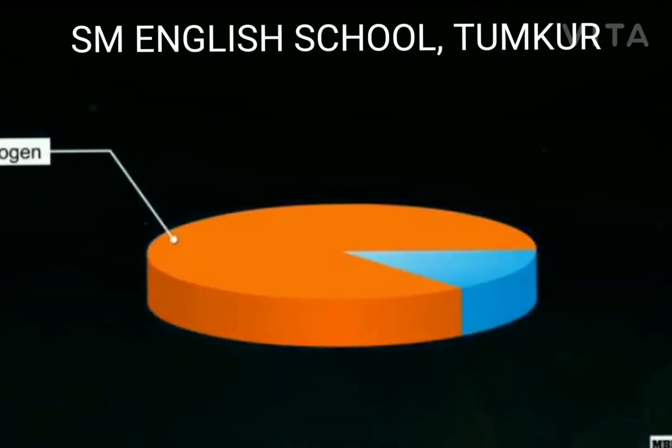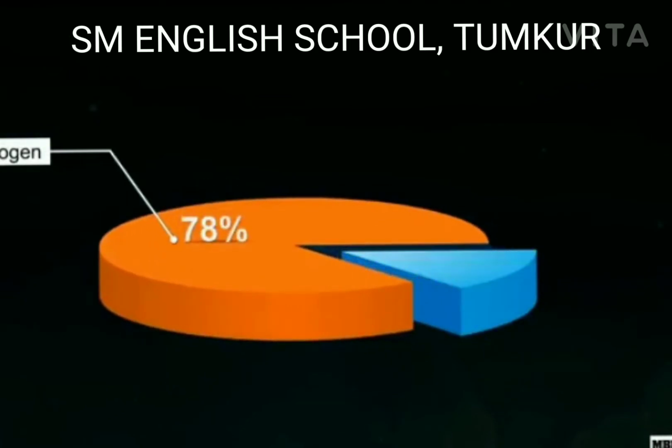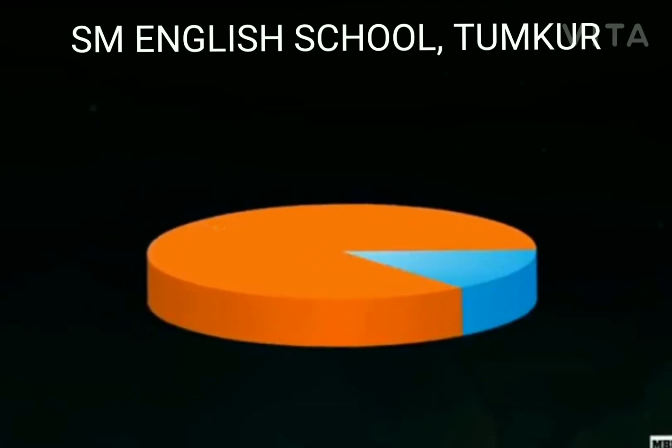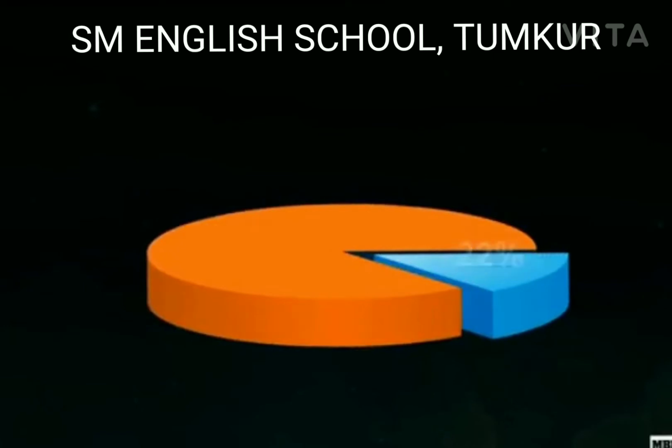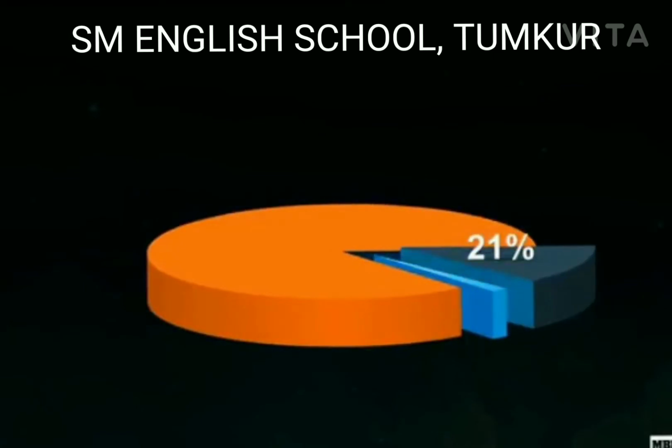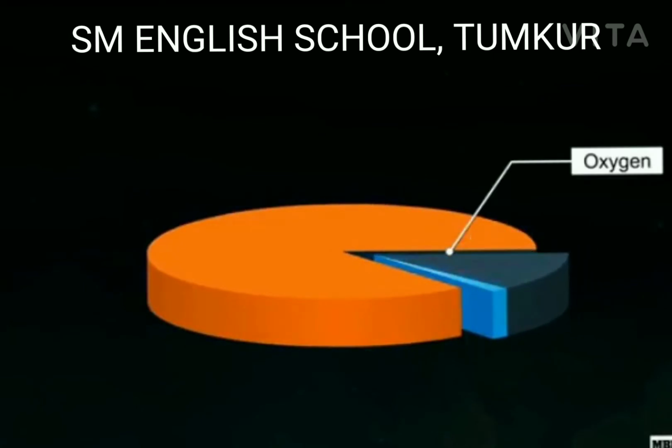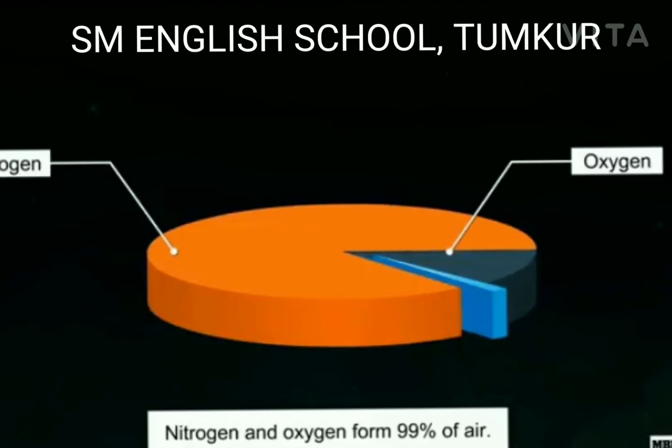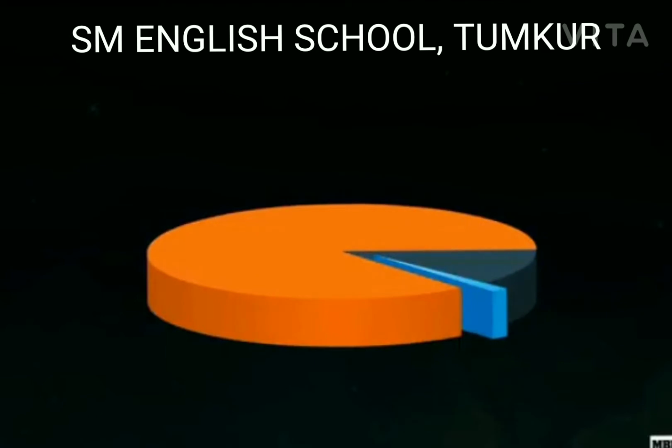The biggest component of air is nitrogen. It comprises around 78% of the air. Out of the remaining 22%, 21% of air is composed of oxygen. So, nitrogen and oxygen gases form about 99% of air.